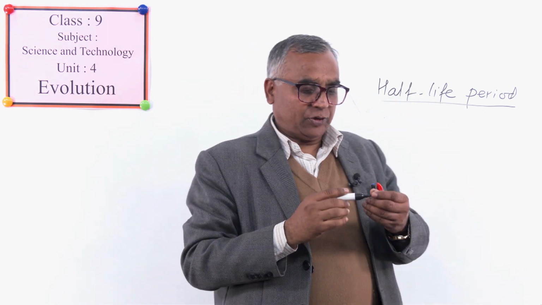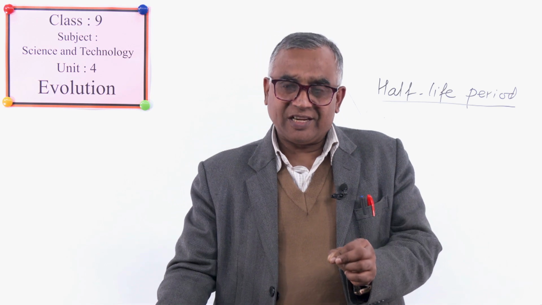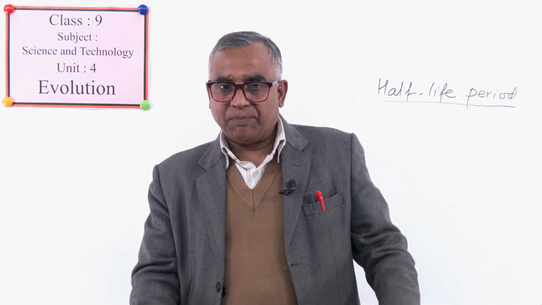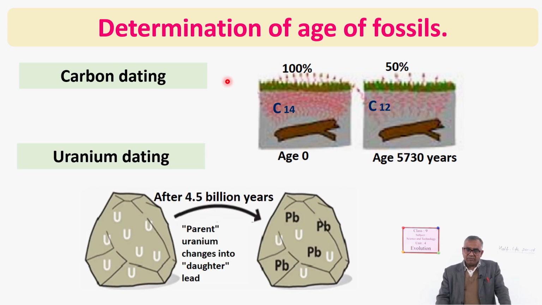Half-life period is the duration in which 50% of a radioactive substance changes into another one. For example, here carbon 14 is changing into carbon 12. This one is called the mother, and that one is called what? The daughter. Mother-daughter terms are used for it. Next, uranium dating.